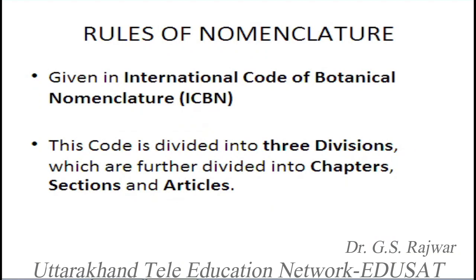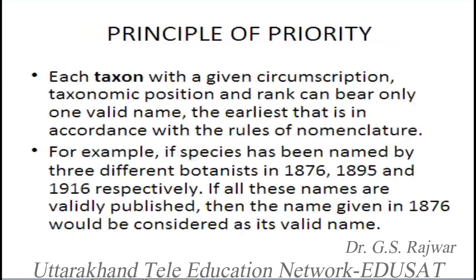Now we come to the rules. I told you that the beginning of the nomenclature rules was with these first three congresses, then fourth, fifth and so on. So many congresses have been held, and all the rules of nomenclature have been given in ICBN, which we call the International Code of Botanical Nomenclature, which is published and edited after each International Botanical Congress. This code is like a constitution, we can say, for plant naming, and this code is divided into three divisions, and each division is further divided into chapters, sections and articles.